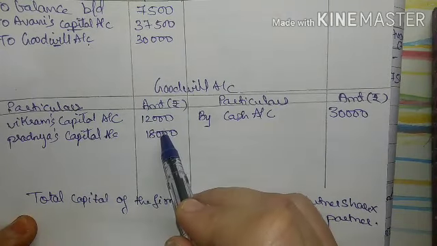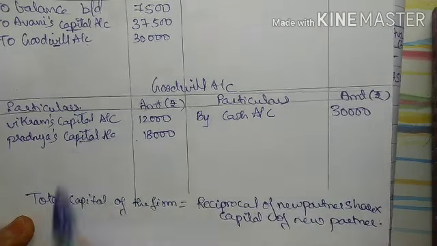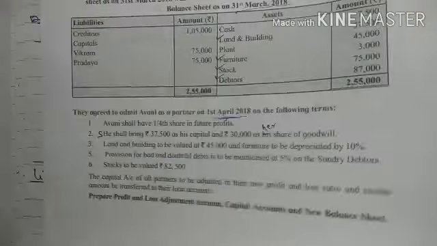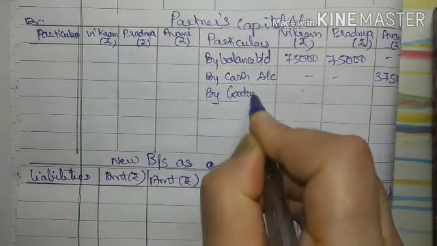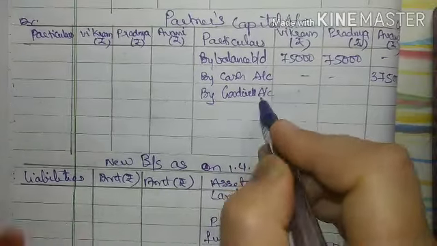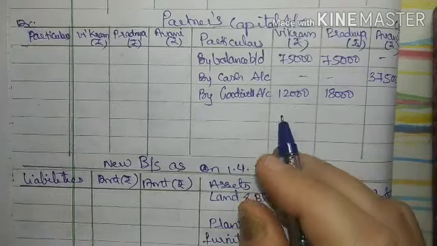Now this is the first effect we have given, goodwill to old partners. The next effect will be in the capital accounts, credit side, by goodwill account, 12,000 and 18,000. Now moving to our next adjustment.